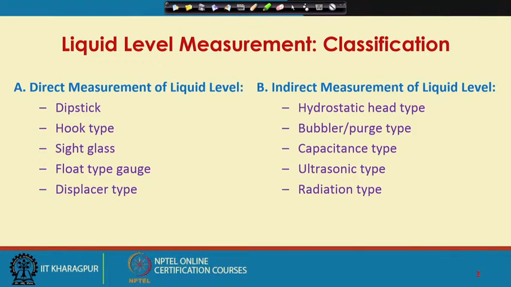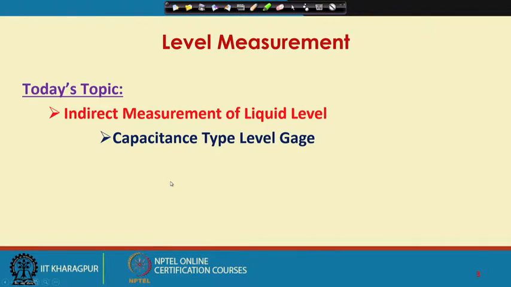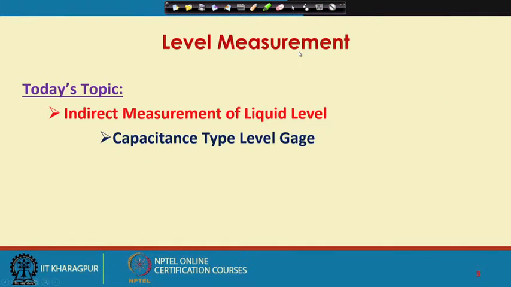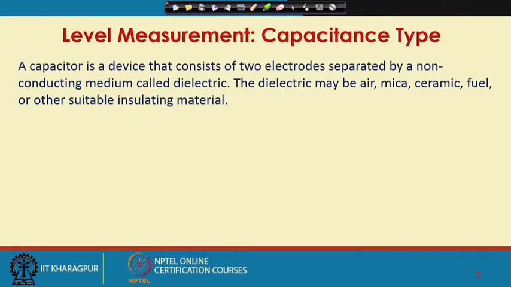So, these are the various classifications. We have completed this part and we have talked about these two in your previous class, and today we will talk about capacitance type level measuring instruments. So, this is our today's topic, capacitance type level gauge.